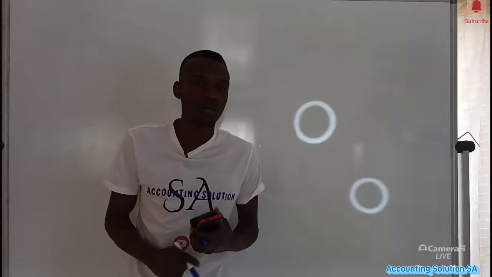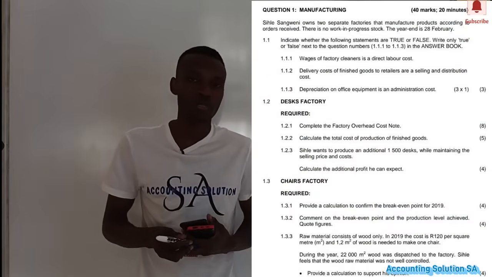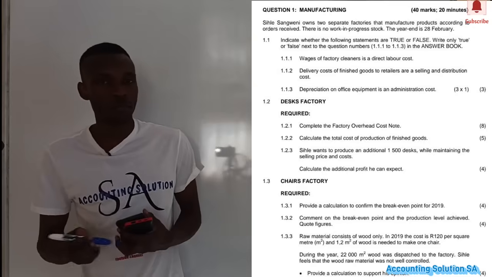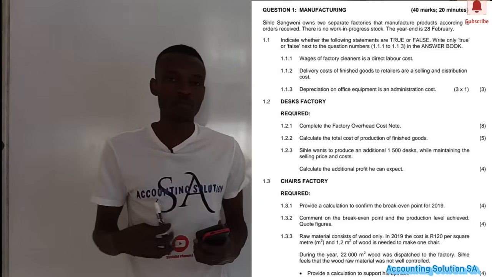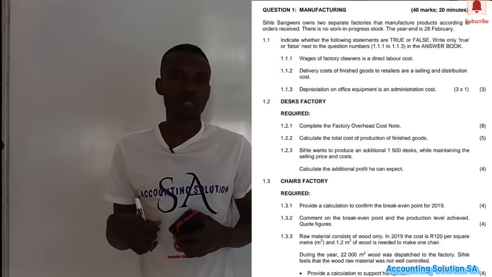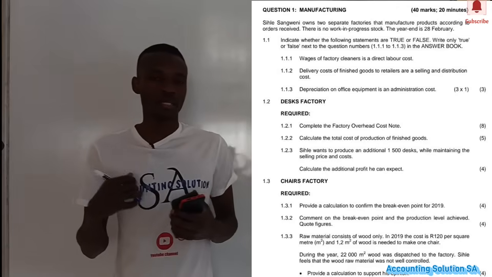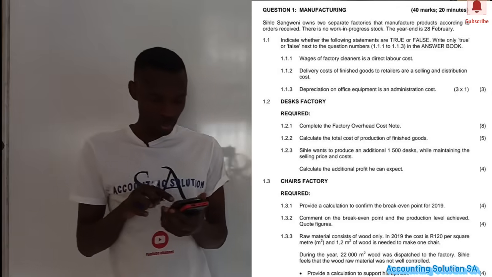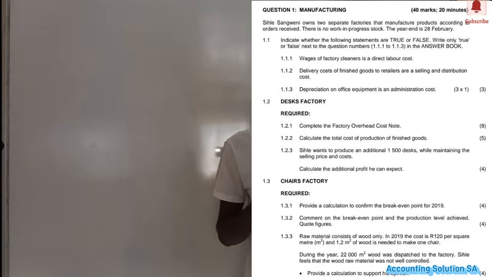Guys, in today's video we are going to treat one of the questions which I took from a question paper that was written in a previous examination. This question paper, guys, is paper 2. The question that we are going to do today is a calculation under the manufacturing topic. Let's check the question together and go through it, then we're going to simply answer all those questions.